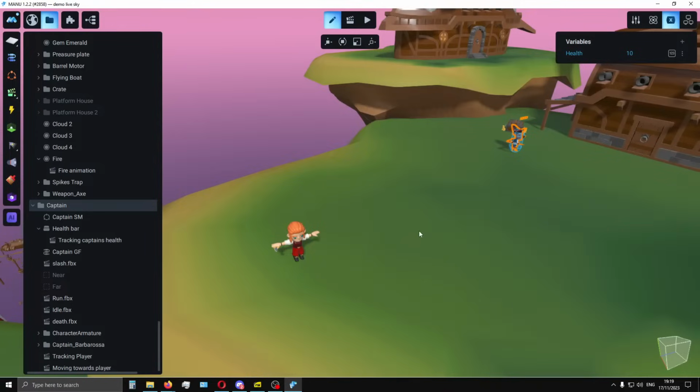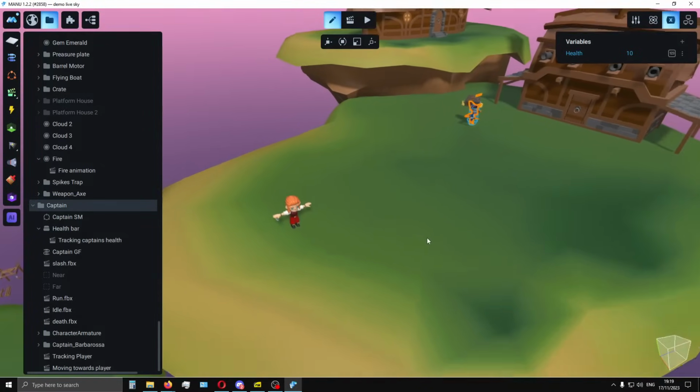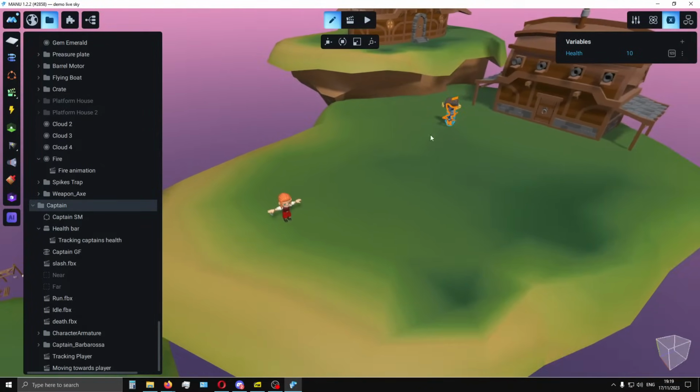But don't forget, this is beta. The engine keeps getting better and better, and in the future it will be possible to create such games, like I showed you here. So yes, next question, please.